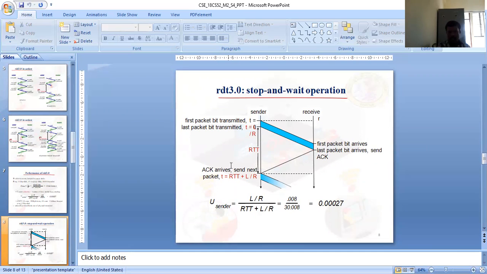It is an acknowledgement received, and then the next packet. So for a packet, T is equal to the round trip time plus L, the length of the packet, divided by R, the rate of transmission. So the sender utilization factor has been defined. This is the way, and the value 0.0027 will come back.